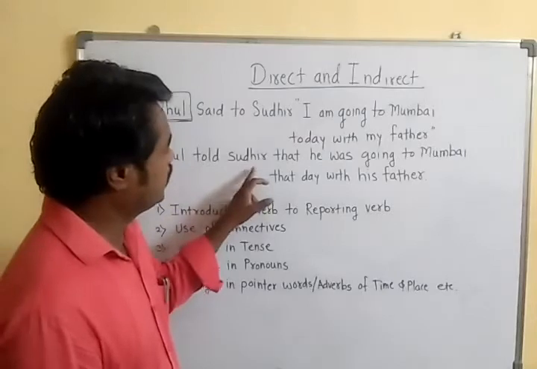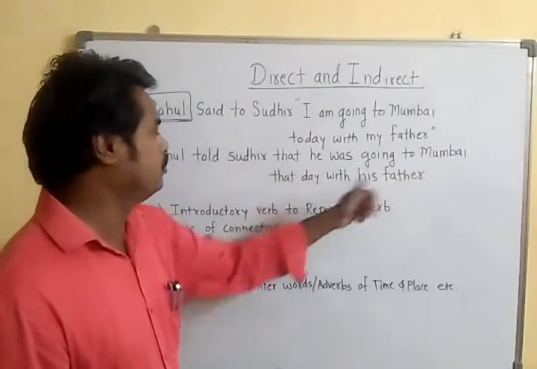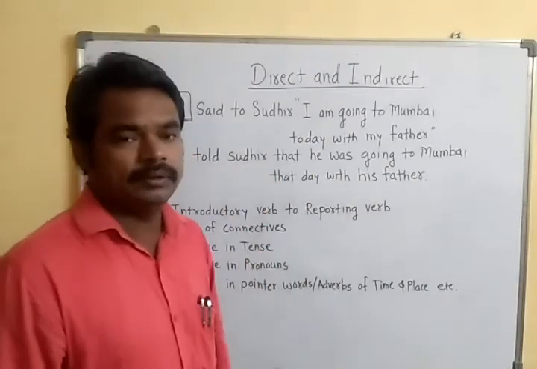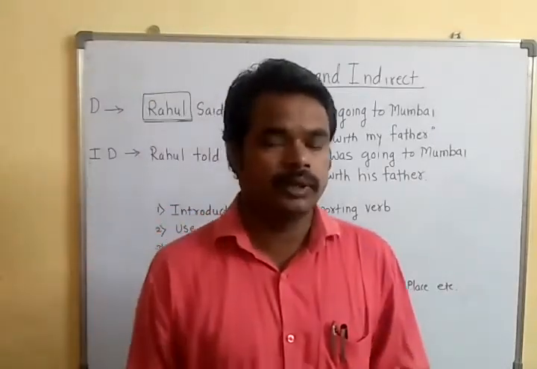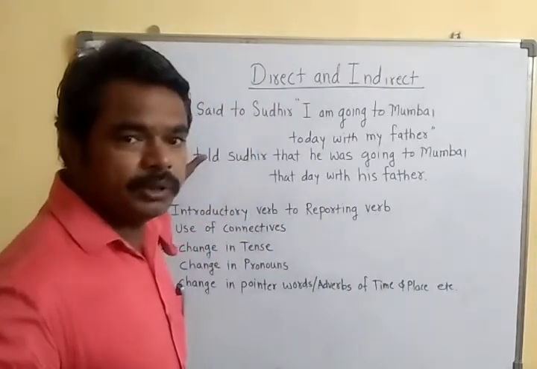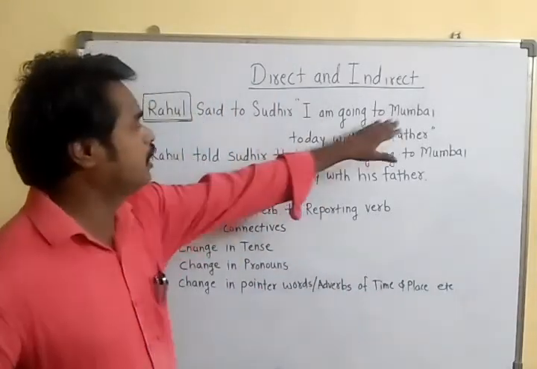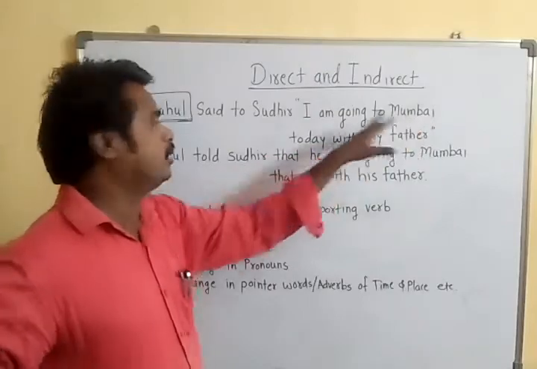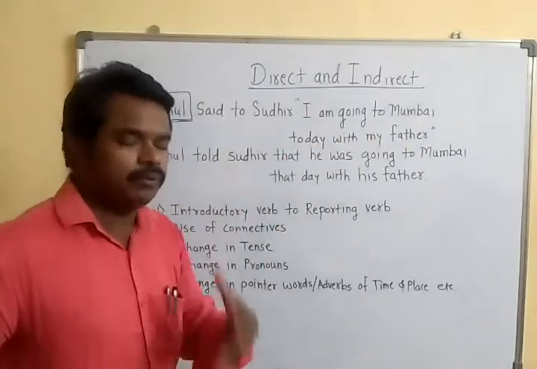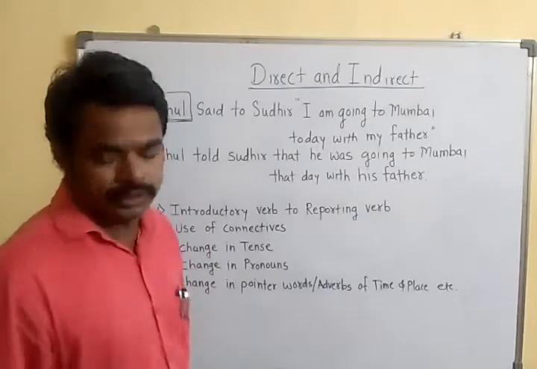Rahul told Sudhir that he was going to Mumbai that day with his father. If we guess the meaning of this sentence, we come to know that a third person is mentioning Rahul and his visit to Mumbai. Rahul is not a direct speaker in the second sentence. Now let us see what the changes are.